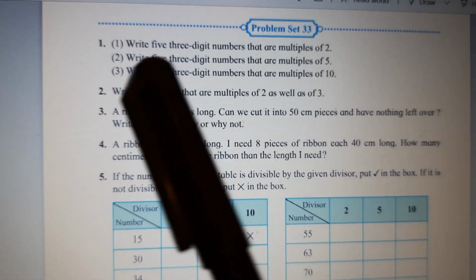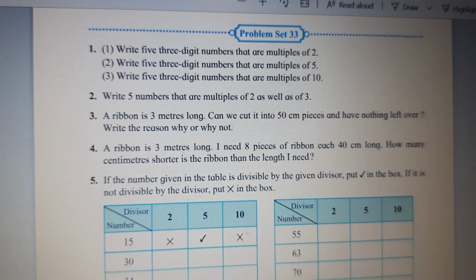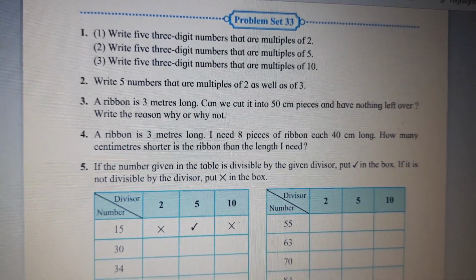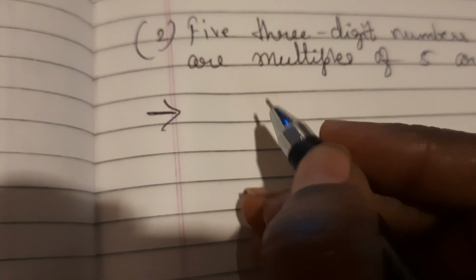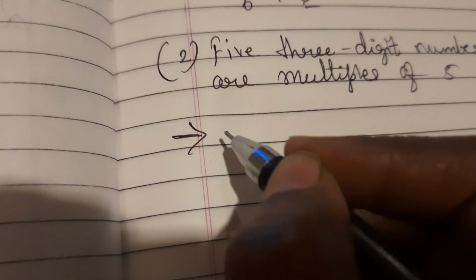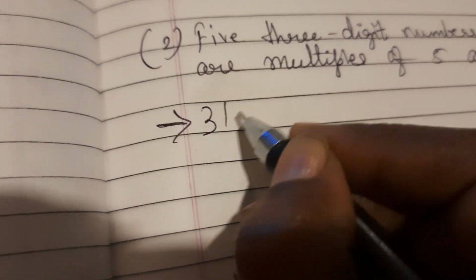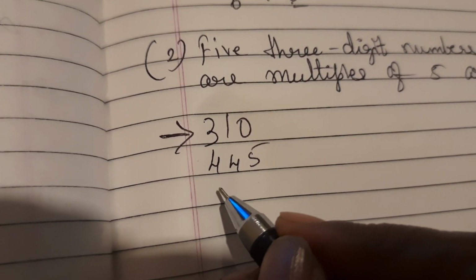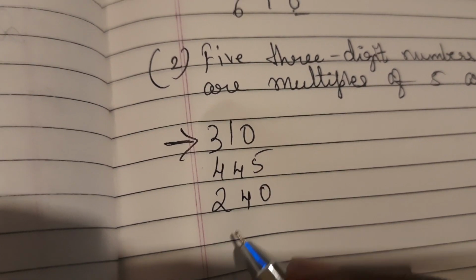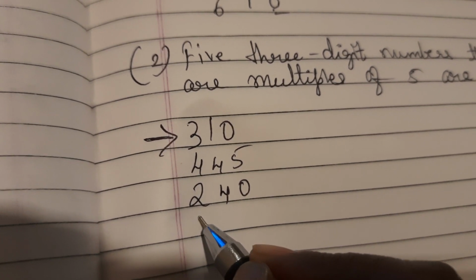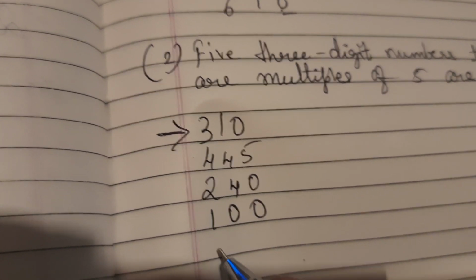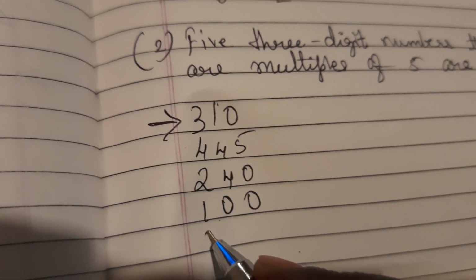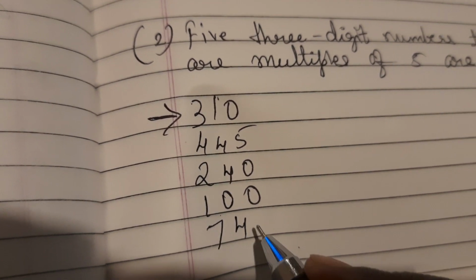So second is, write 5 3-digit numbers that are multiples of 5. So now we have to find 5 3-digit numbers that are multiples of 5. The test of divisibility says 0 or 5 in the units place. Okay, so 310, 445, 240 we can take, 100. Then how many became? 1, 2, 3, 4. One more is needed, children. Can you suggest? Oh yes, 745.